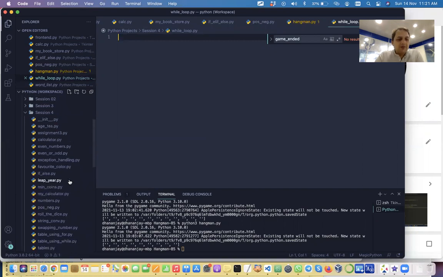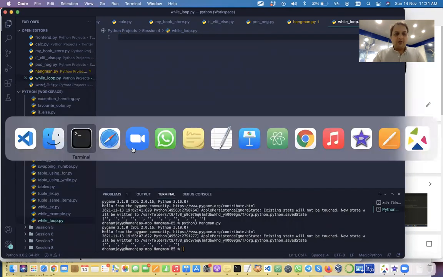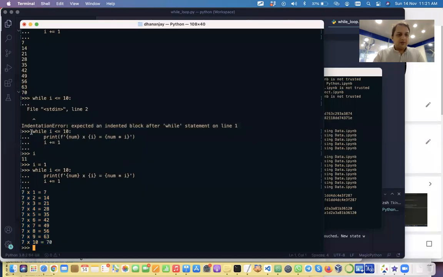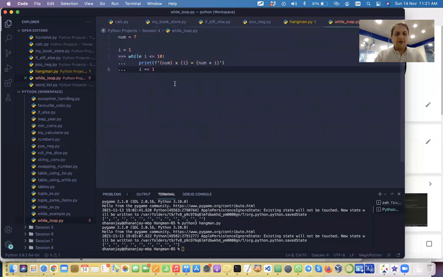So we have created this code while loop, and we will write the same, copy the same code right here. Just simply copy this from right here to here. And we also have to say num is equal to whatever the value we want to set.